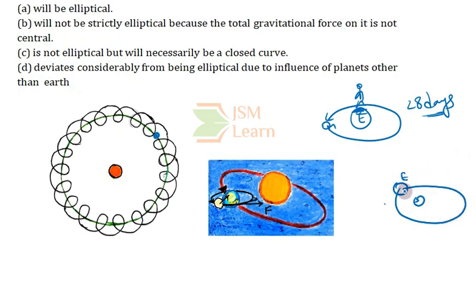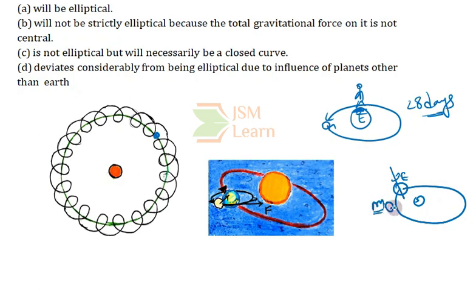And the motion of the Earth is not that simple. It is not only revolving around the Sun in an elliptical orbit, but it is also rotating along its own axis, and along with rotation and revolution, it is performing its motion around the Sun.